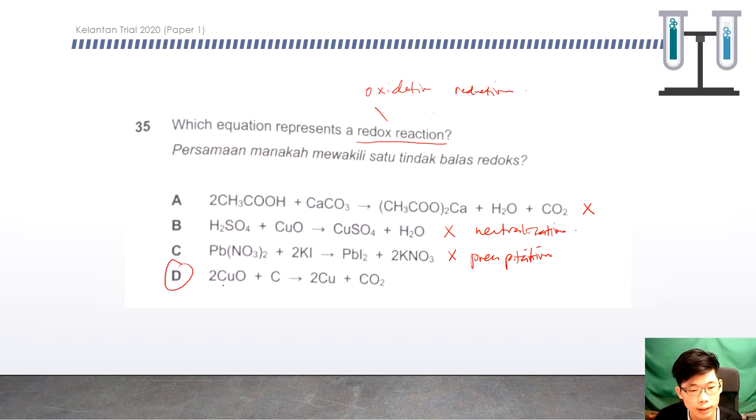We can double check: copper +2, oxide -2, carbon 0. Here is 0, so from copper +2 to 0, it undergoes reduction. Carbon goes from 0 to +2, so this is oxidation. Okay, so this is a redox reaction.